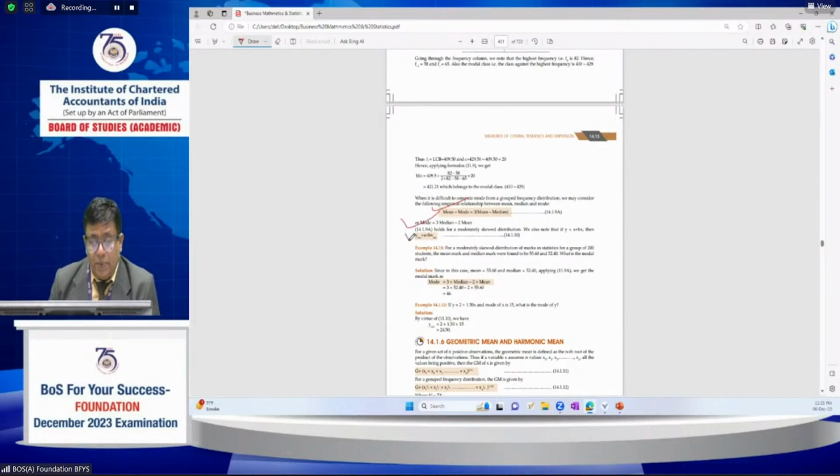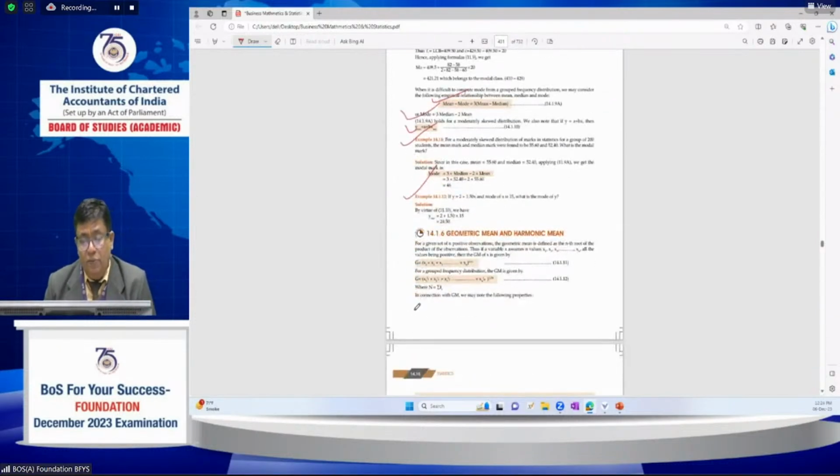This holds for a moderately skewed distribution. If y equals a plus bx, then the mode of y equals a plus b times the mode of x, also very important. Please work out these examples again and again. It will help you understand the further concepts, as well as solve MCQs easily.